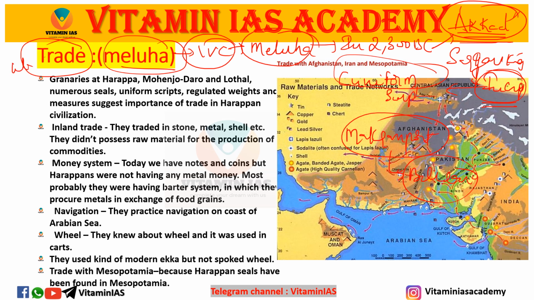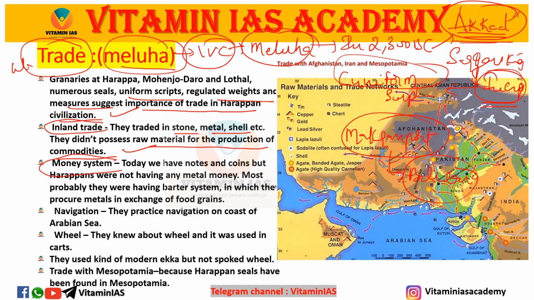Granaries at Harappa, Mohenjo-daro, Lothal, numerous seals, uniform scripts, and regulated weights and measures suggest the importance of trade in the Harappan civilization. There was also inland trade. They traded in stone, metal, shell, etc. They didn't possess raw material for the production of commodities.